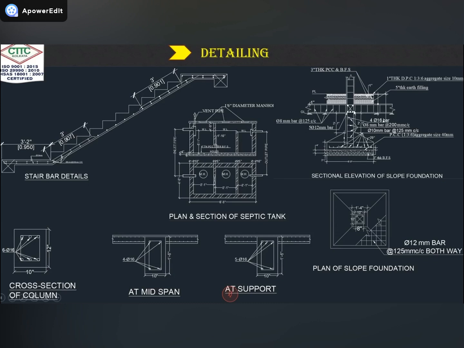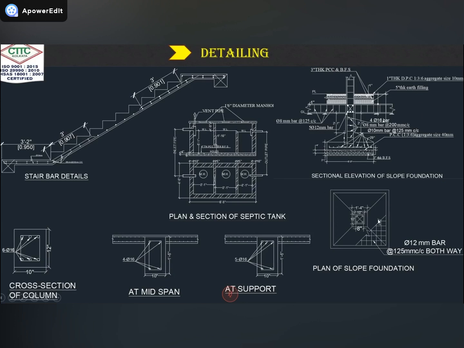And this one is the longitudinal bar. Which bar do we use for the longitudinal bar? 12 mm bar is there. So we use 5 bars of 12 mm diameter. The bar size is 12 mm. So that type of dimension, that type of detailing we will provide in this drawing.